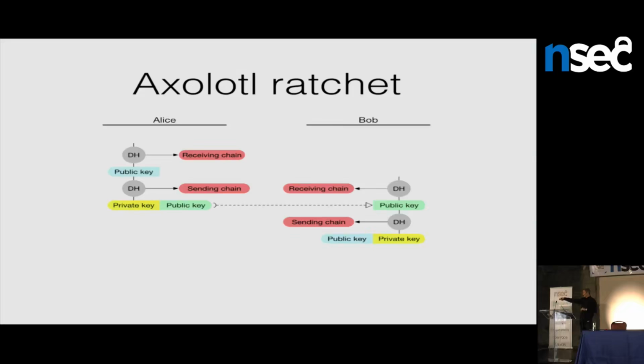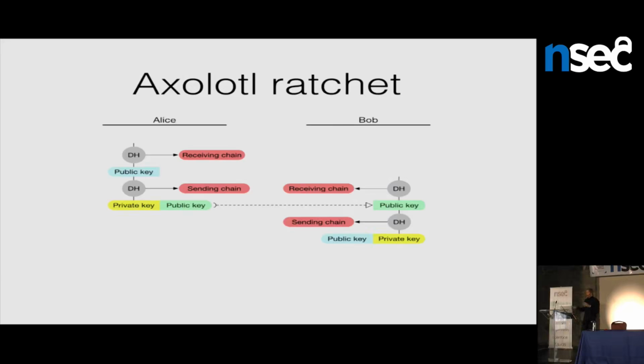Her latest sending chain gets recalculated by Bob as his receiving chain. He calculates the new sending chain. So you have this shared sequence of keys that they're calculating with the Diffie-Hellmans, and they're just being used alternately as sending chains for each party, if that makes sense. So that's something that TextSecure does.